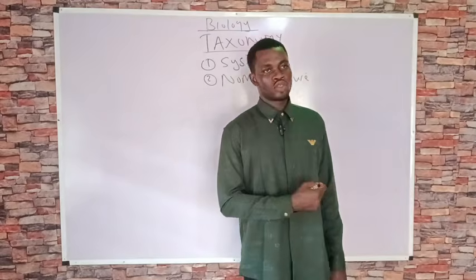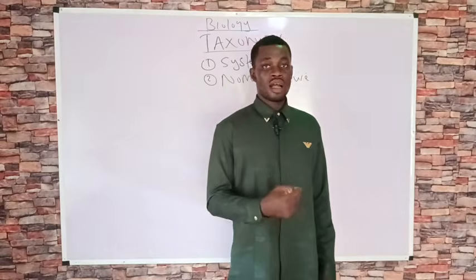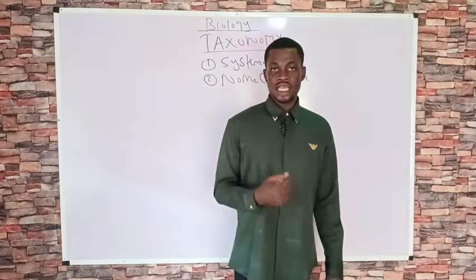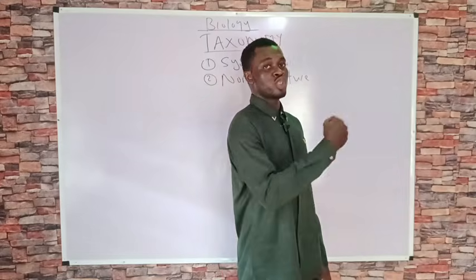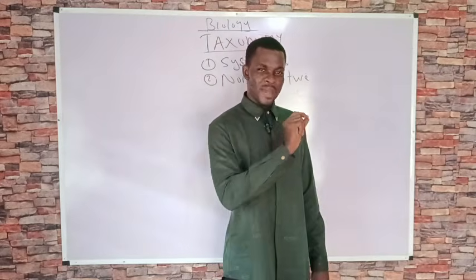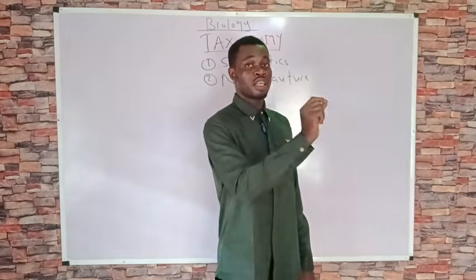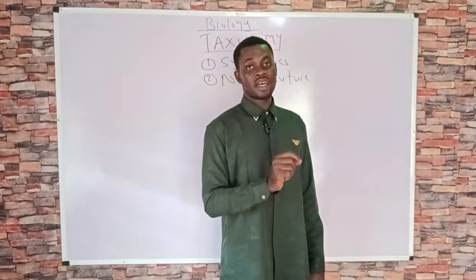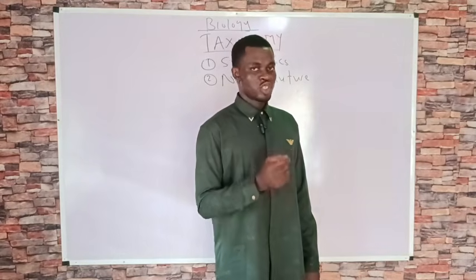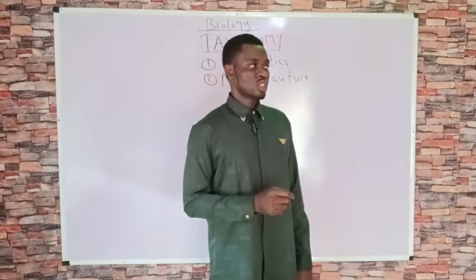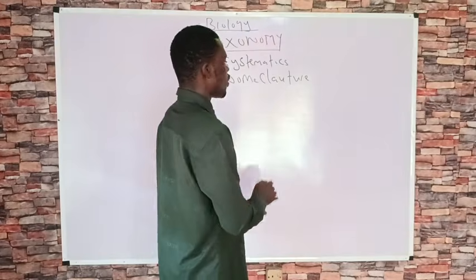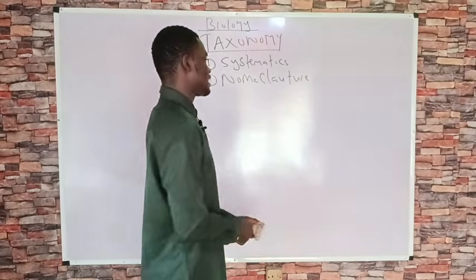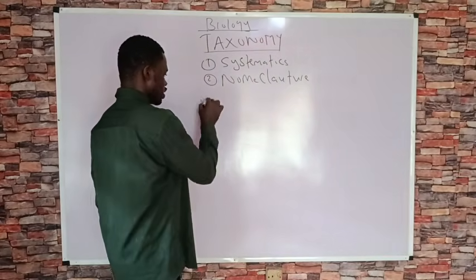So in biology, to ensure that there's a universal language, so that if a biologist goes to the US and meets another biologist and mentions a particular term, that biologist should be able to understand despite our different cultures, we name organisms using a form of nomenclature known as binomial nomenclature.